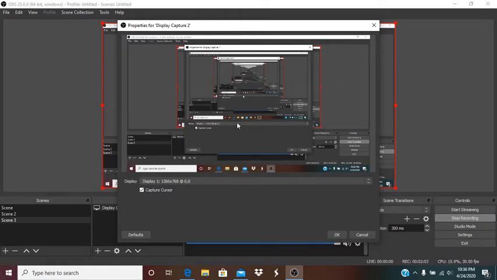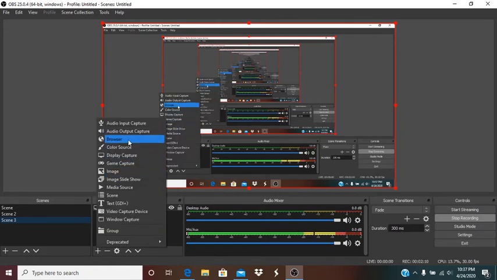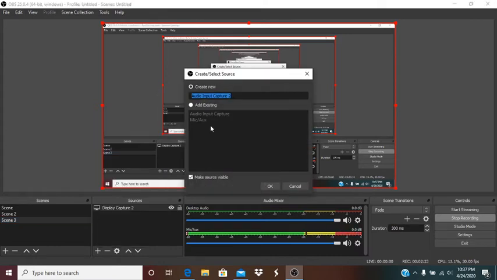And then you're gonna need to click OK. And then you're gonna need a game capture. But you're gonna do your audio first. You're gonna need some audio. So where you're gonna need to go to is audio input capture 2.